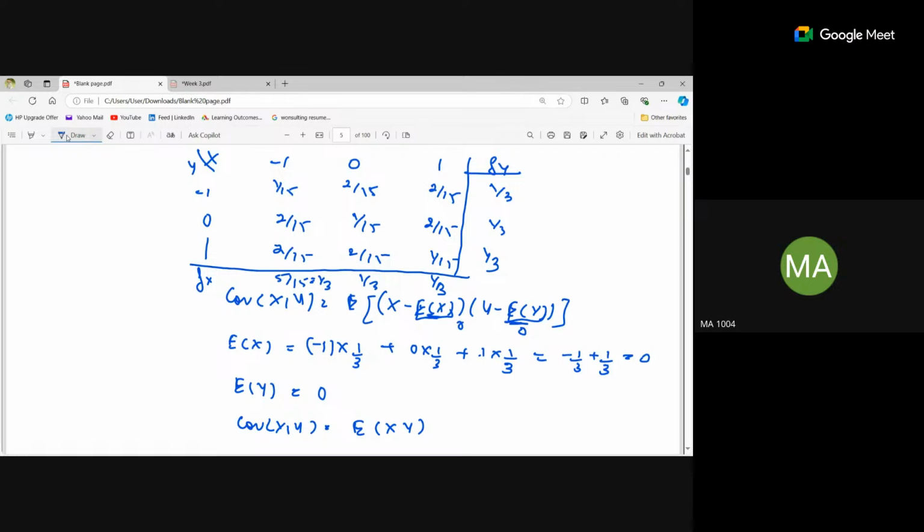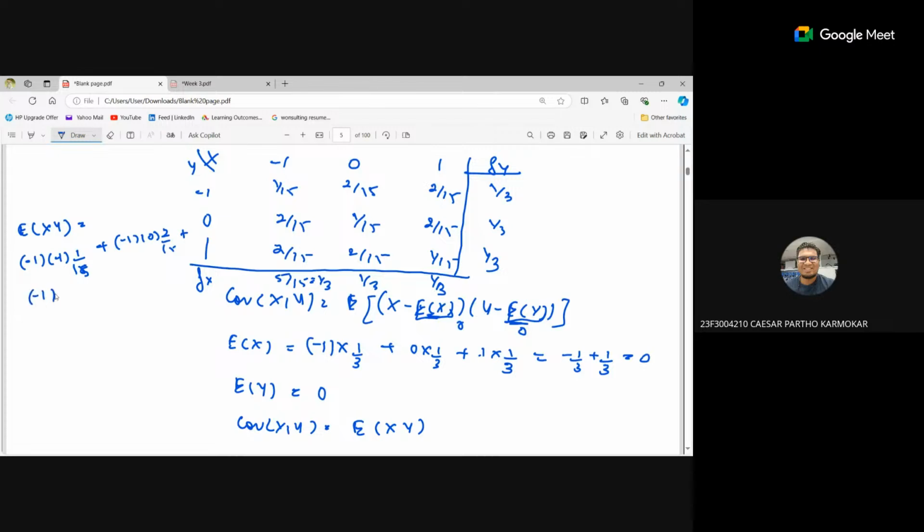So expectation of xy will be, for -1 into -1, the probability is 1/15. Okay. Similarly, -1 into 0, the probability is 2/15.